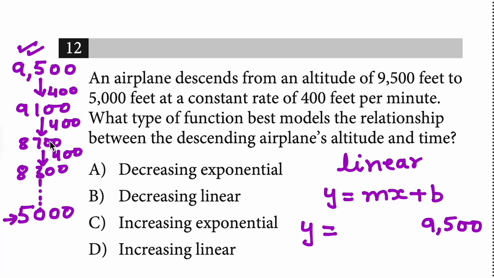Y is equal to, now the rate of change is decreasing, it's coming down. The altitude is decreasing after every minute. So it's negative 400x plus 9,500. So it's a linear expression, right? And because the altitude is decreasing, it's a decreasing linear function. So that means option B is the right option.